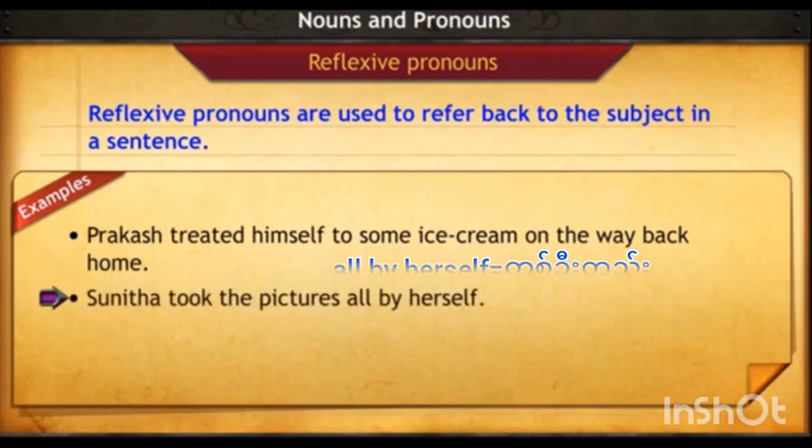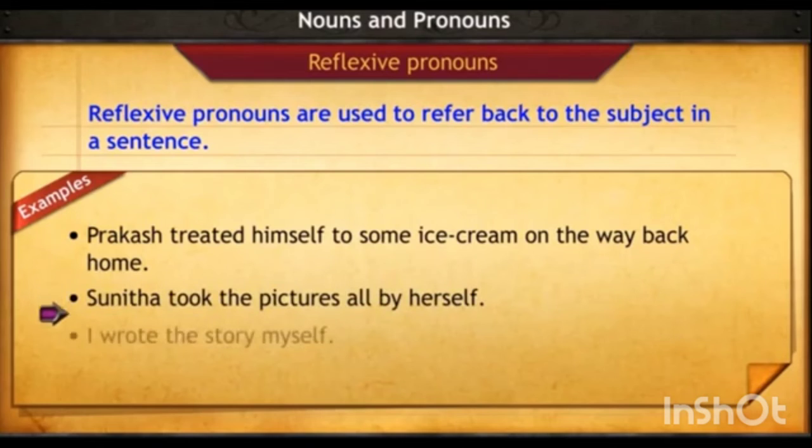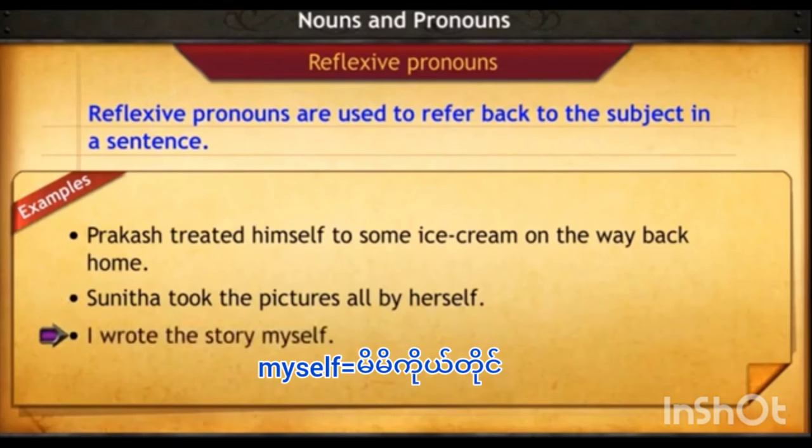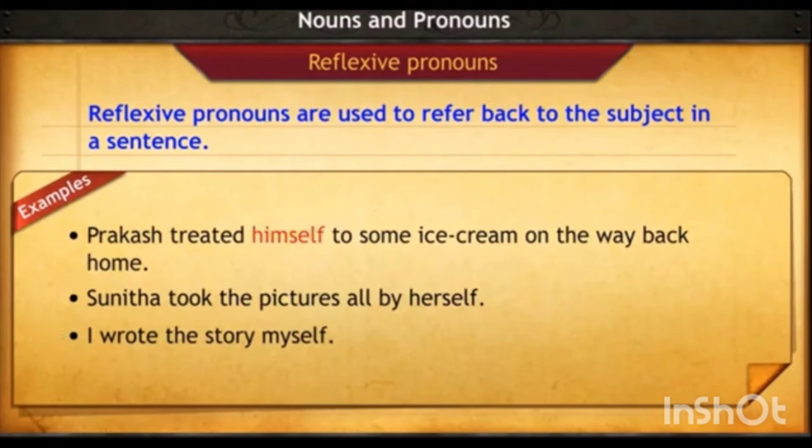Sunita took the pictures all by herself. I wrote the story myself. In the above sentences, the words himself, herself, and myself are reflexive pronouns.